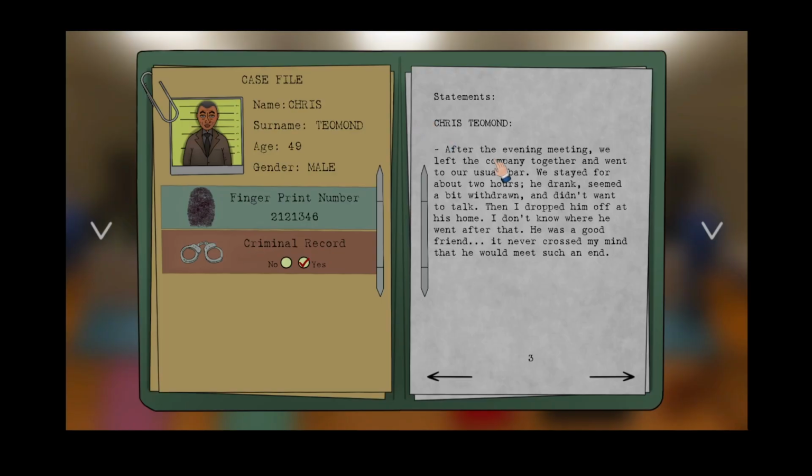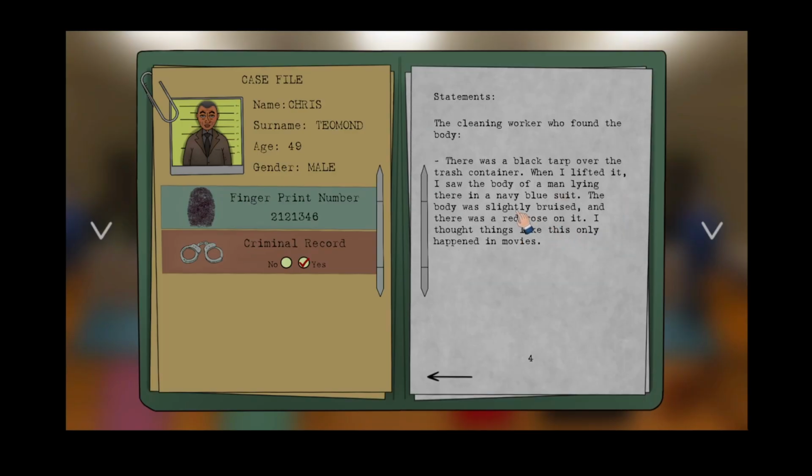This is his statement. After the evening meeting, we left the company together and went to our usual bar. We stayed for about 2 hours. He drank, seemed a bit withdrawn, and didn't want to talk. Then I dropped him off at his home. I don't know where he went after that. He was a good friend, and it never crossed my mind that he would meet such an end.